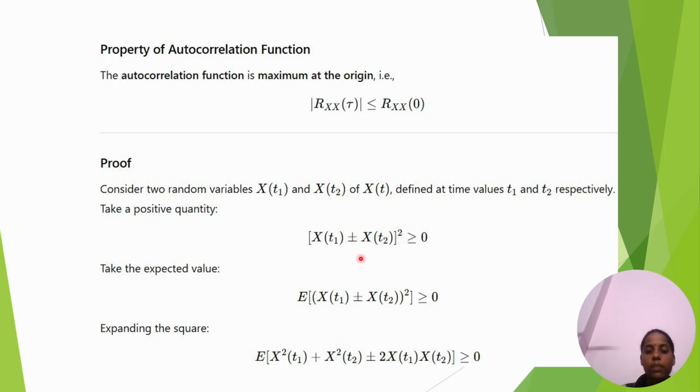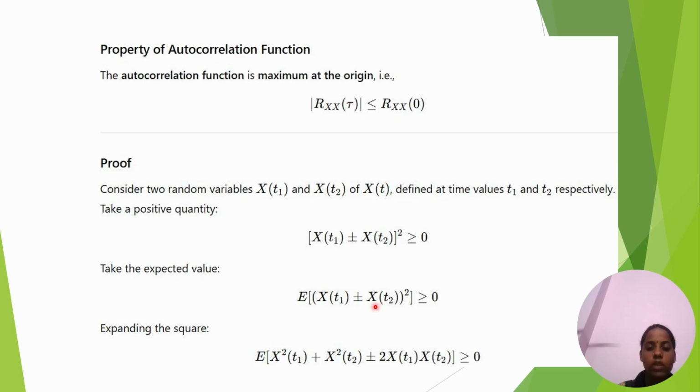X(t1) plus or minus X(t2) whole square greater than or equal to 0. Expected value means we can apply expectation: E of (X(t1) plus or minus X(t2)) whole square greater than or equal to 0.